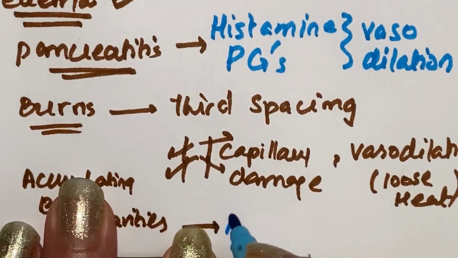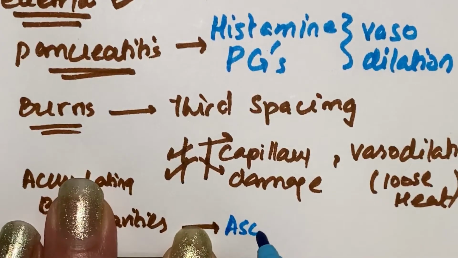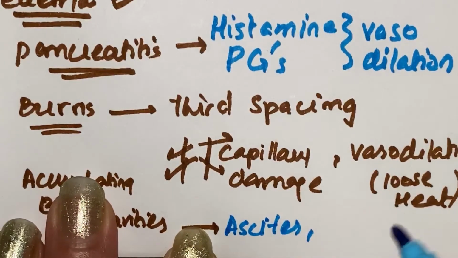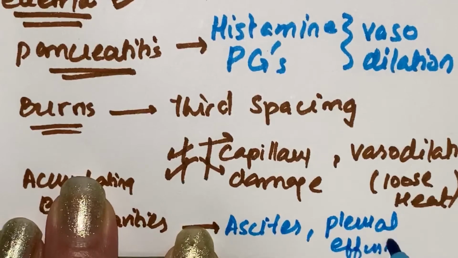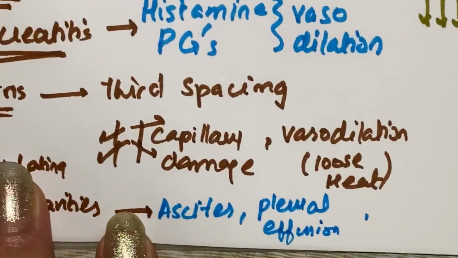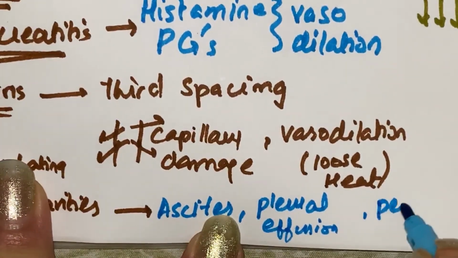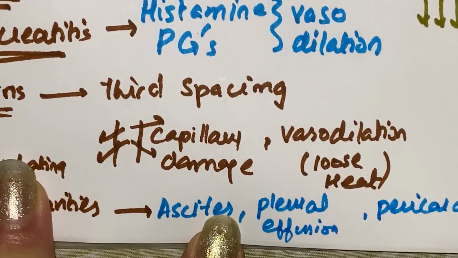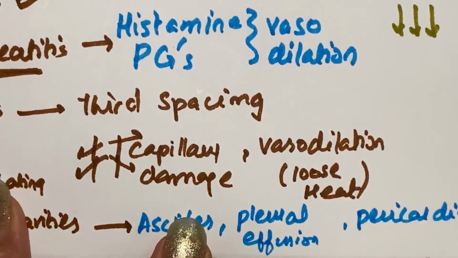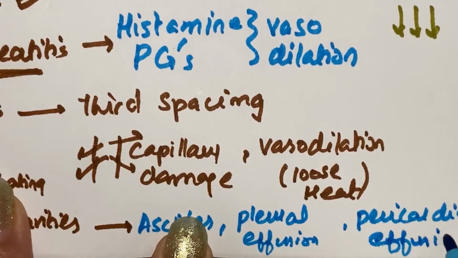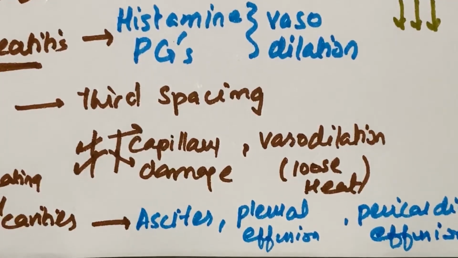If the fluid accumulates in the peritoneal cavity, it is called ascites. If it accumulates in the pleural cavity, it is called pleural effusion. If it accumulates in the pericardial cavity, it is called pericardial effusion. So all these conditions, they are also called third spacing.